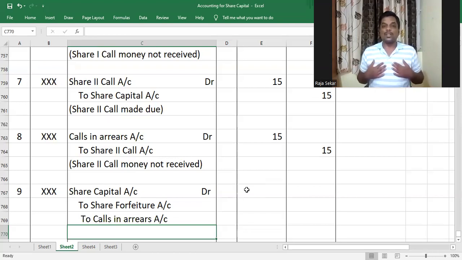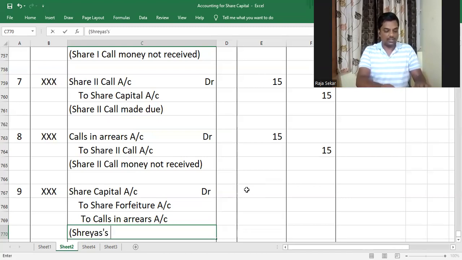So a right to receive money is an asset for the company, and when an asset increases, therefore calls in arrears account was debited. But after we have forfeited the shares, we don't have any right anymore to receive money from the defaulting shareholder. That asset is not there anymore. So when an asset decreases, you got to credit it, and therefore calls in arrears account has been credited. Understood or not, my dear children? That is the logic as per modern approach.